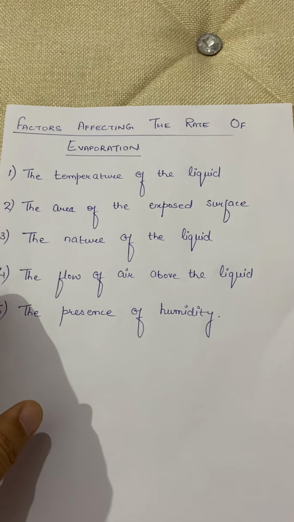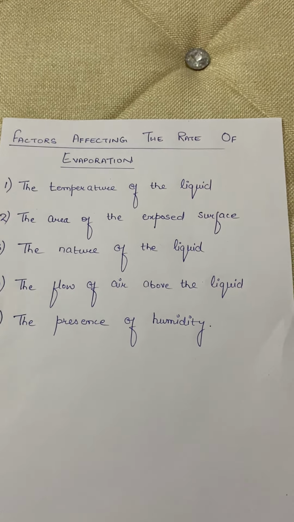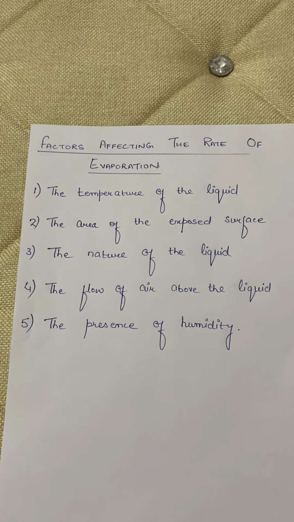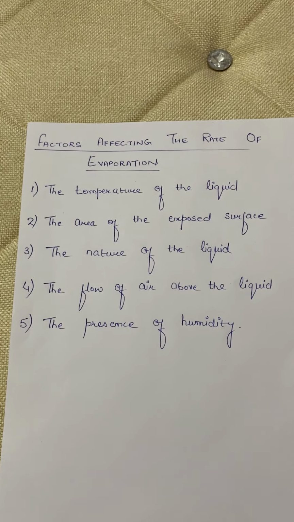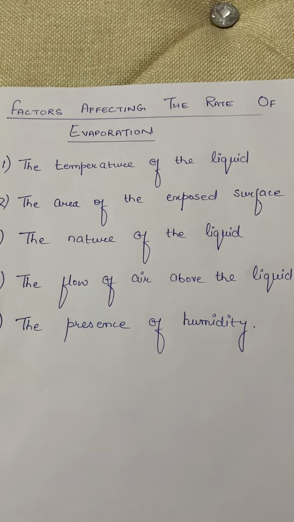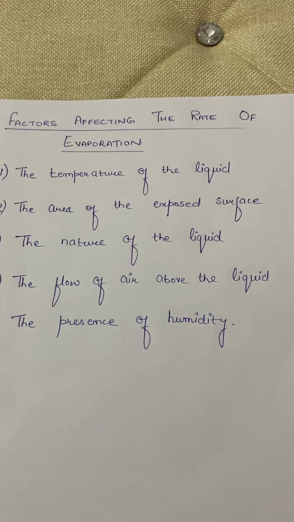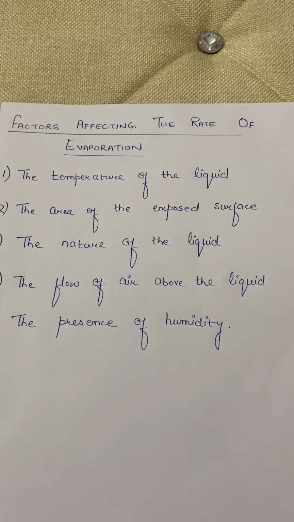Now, there are certain factors that affect the rate of evaporation also. What are those factors? The first factor that affects the rate of evaporation taking place from the surface of a liquid is the temperature of the liquid. Now it is but obvious.